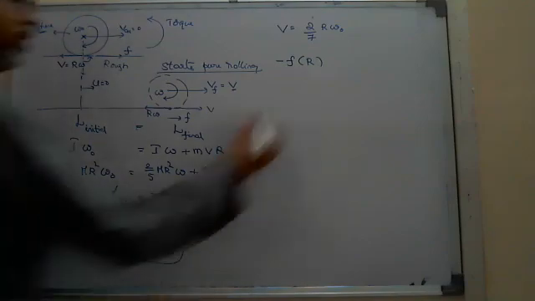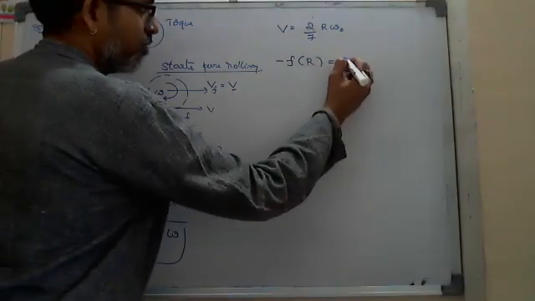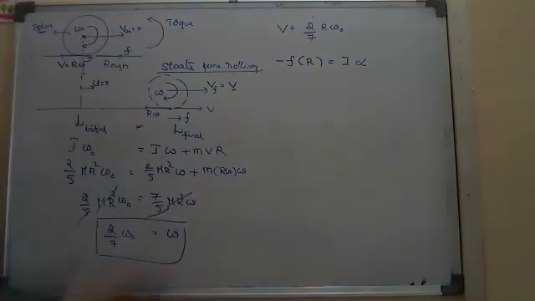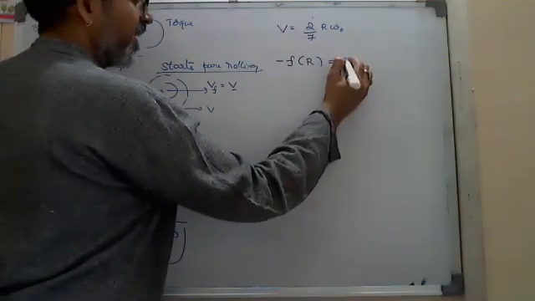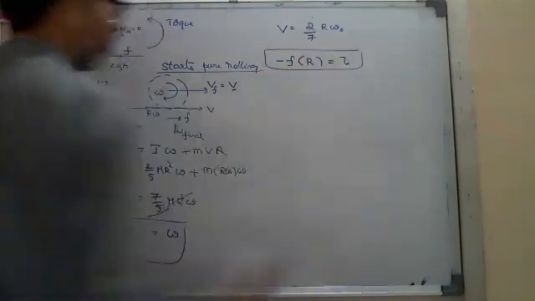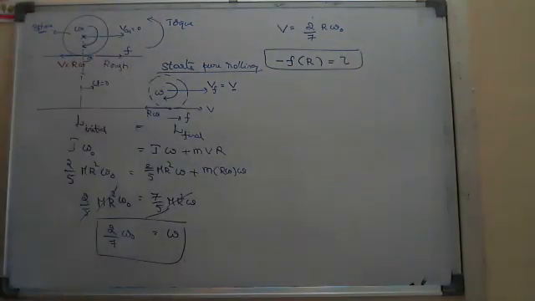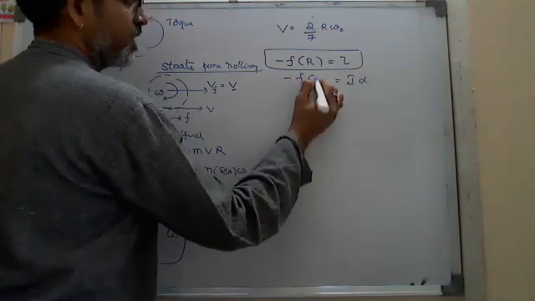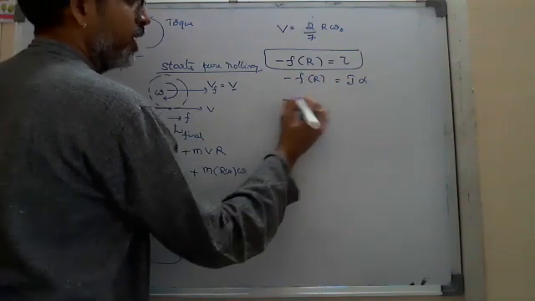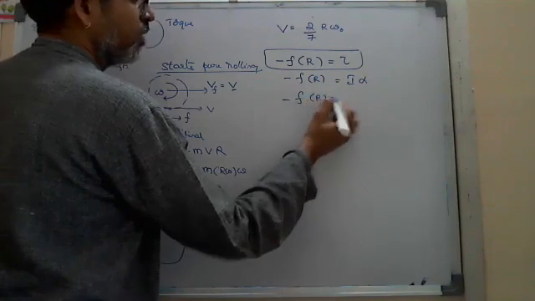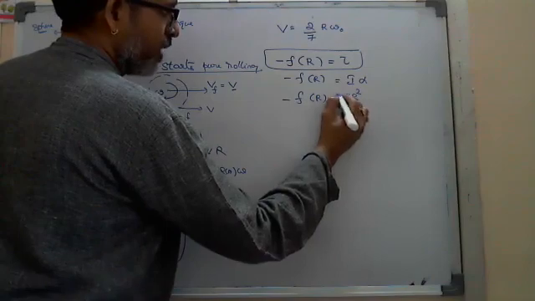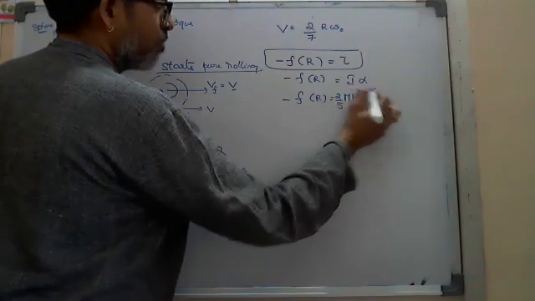This is the total torque acting on the body, which we write as I alpha. So minus F R equals I alpha, with I as 2 by 5 mr square, into alpha.